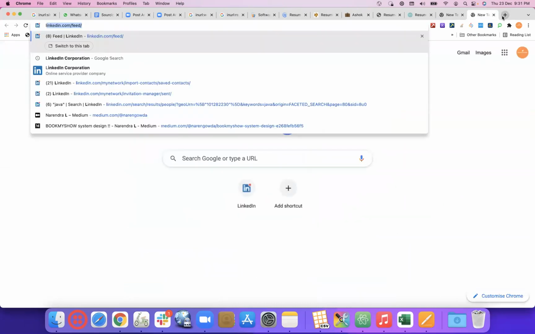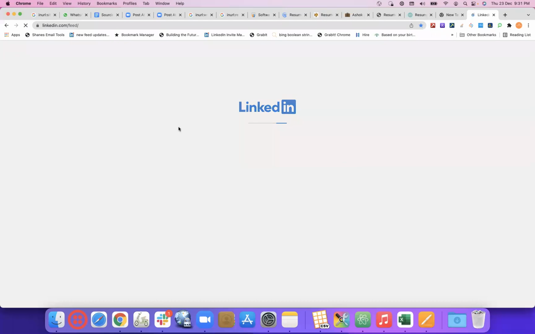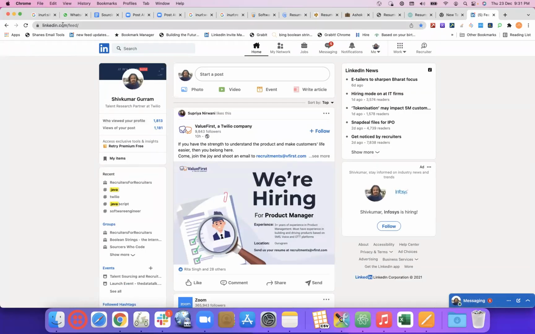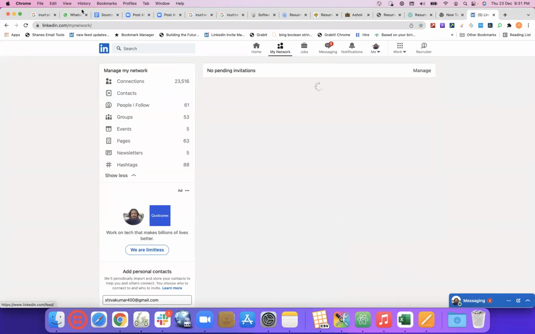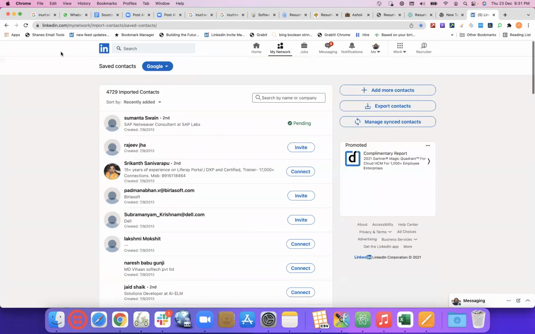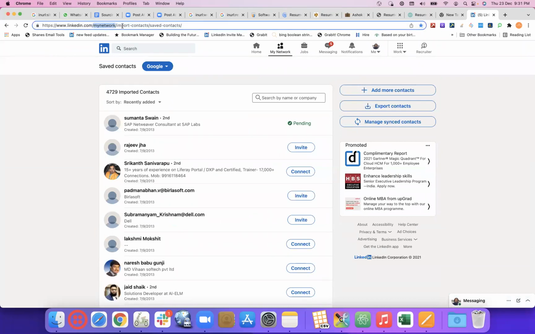As I was telling, let's say if we go to LinkedIn, linkedin.com / feed is the first folder. So linkedin.com is the main folder, / feed is the second. Let's say I go to My Network. So instead of linkedin.com / feed, I get linkedin.com / my network. Now from My Network, I would go to contacts. Once I click on contacts, here is the data, my network / import contact or saved contacts.